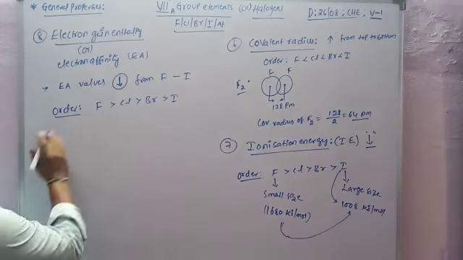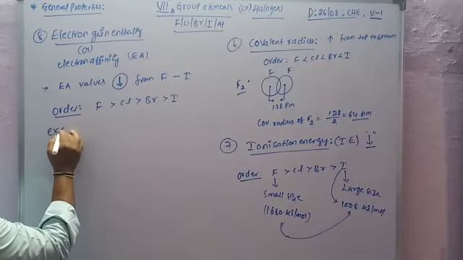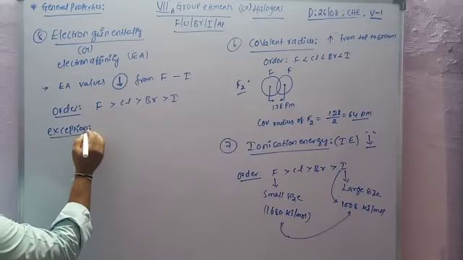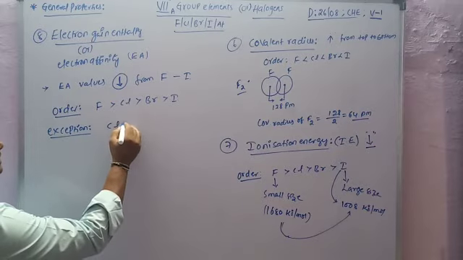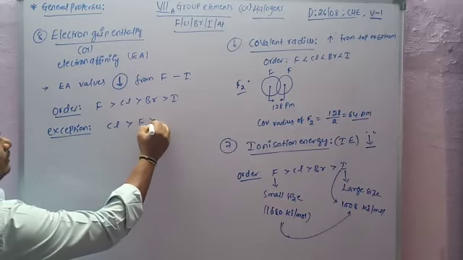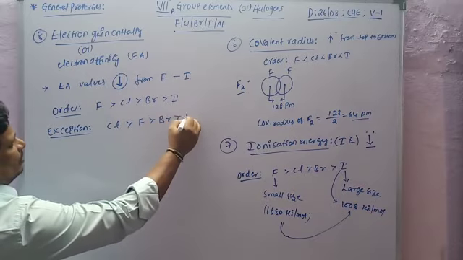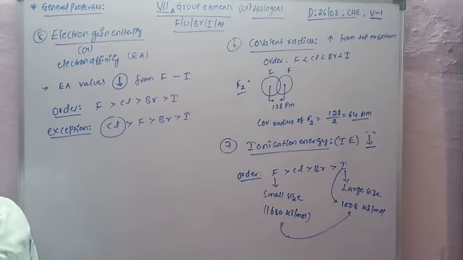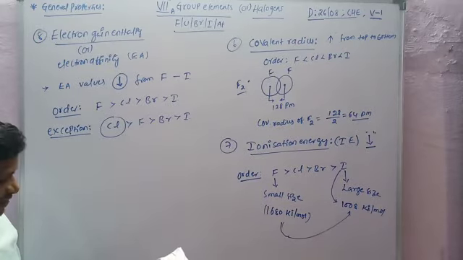But one exception is there. The exception order is chlorine is greater than fluorine is greater than bromine is greater than iodine. So the highest electron affinity element is chlorine in the seventh group elements, and not only in the seventh group, but in the total periodic table. So it is an exception order.